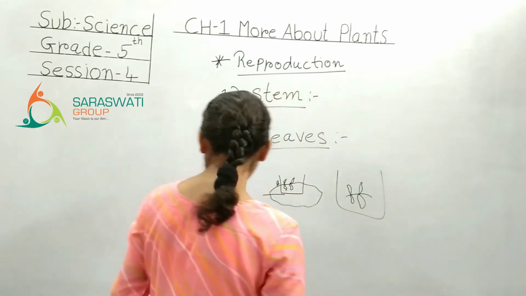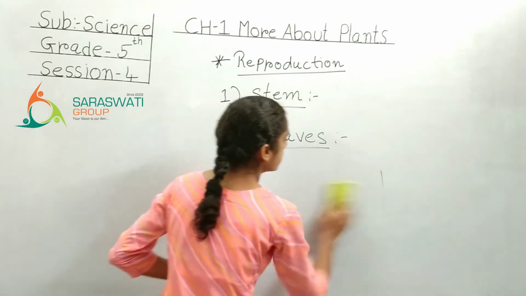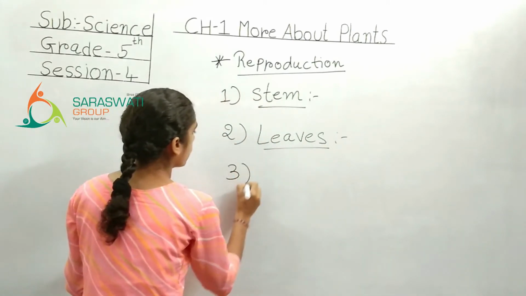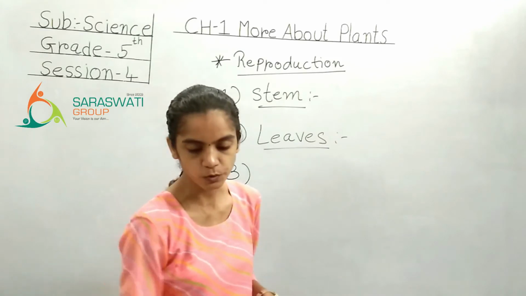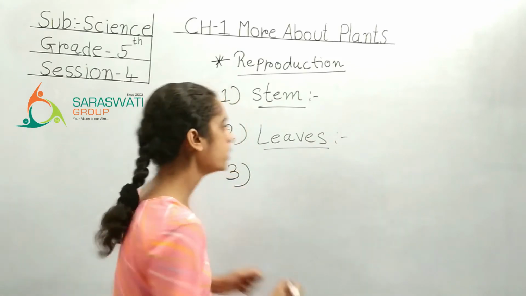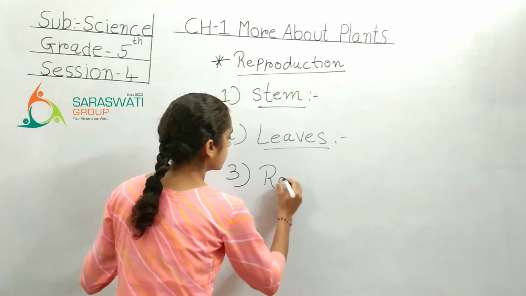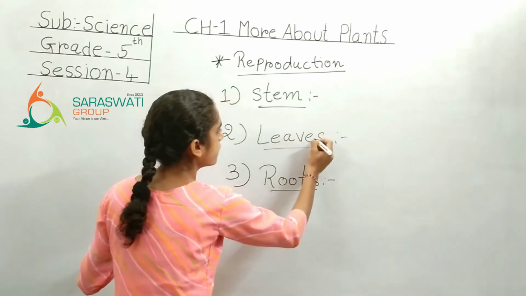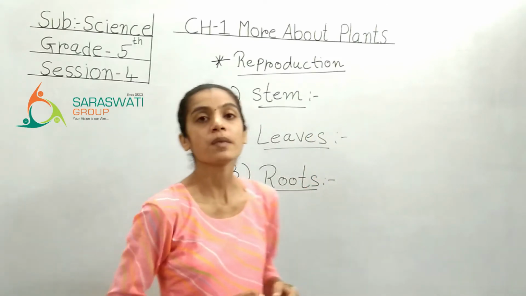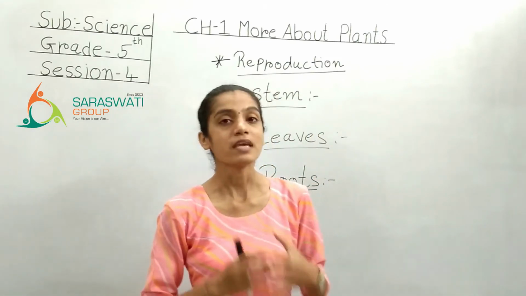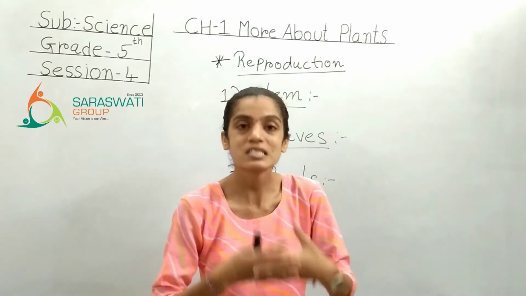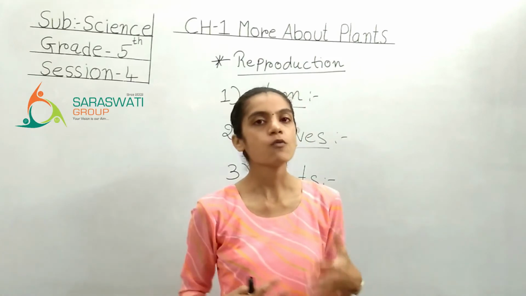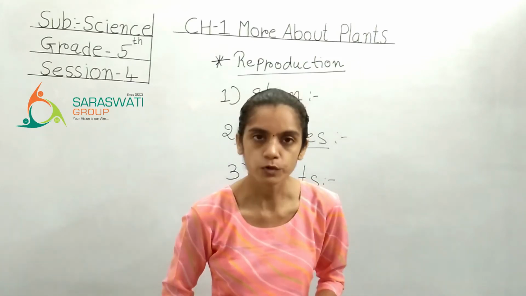Now shall we move to the other topic? Yes, but before that, let me rub this so I can write the third topic of the reproduction. What is our third topic? See in the textbook. Reproduction from roots. Now as you know that these three are the main parts of the plant. We have seen the reproduction from stem, then we have seen the reproduction from leaf, and now we are moving to the reproduction from root.